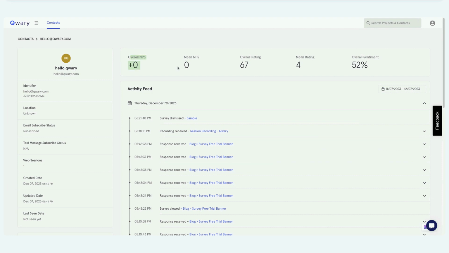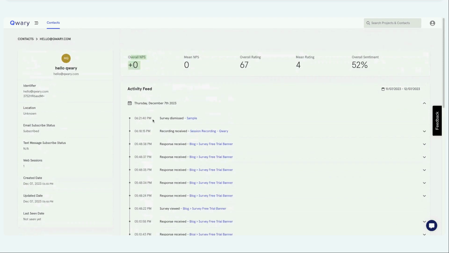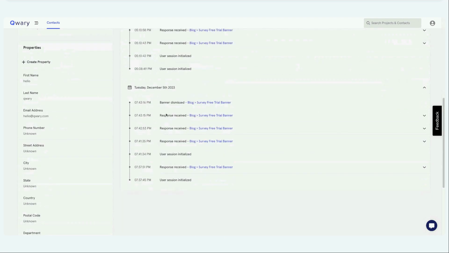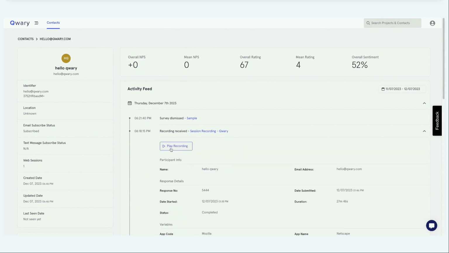That was already available in 2022. But because we launched sessions, we are also logging all the surveys that your contact is participating in. You can see all the survey events in this activity. We extended this to our session recording also. So let's say, for example, Harvard Qwary, and I want to see all the sessions.